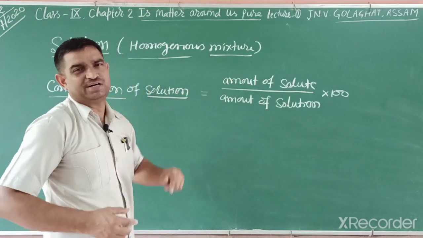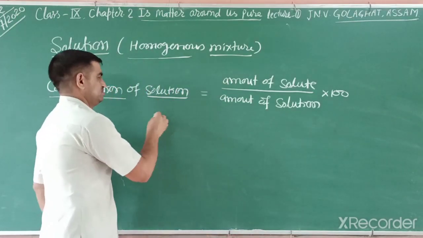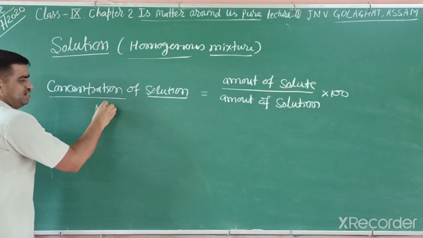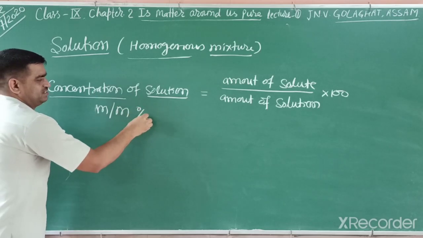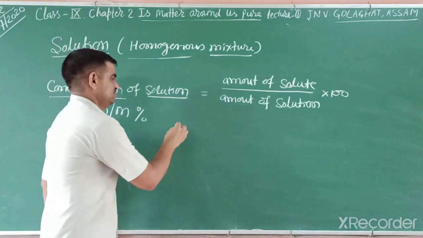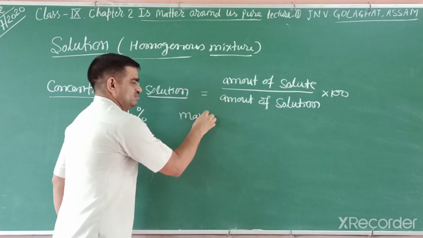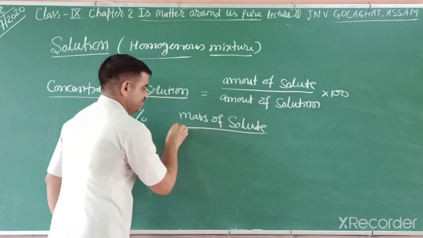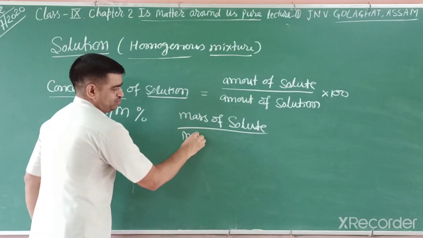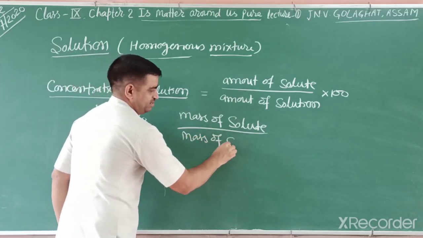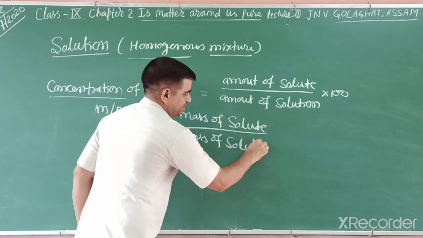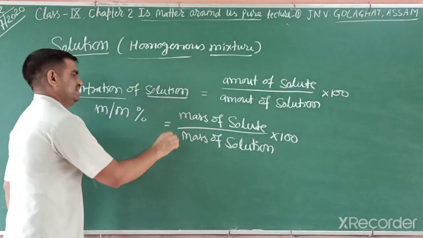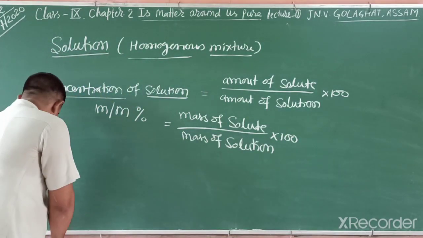We can find it easily. How do we take the amount? We take amount in mass. We can say mass by mass percentage. So we can write mass of solute in gram divided by mass of solution, into 100. In this way we can find the mass by mass percent.